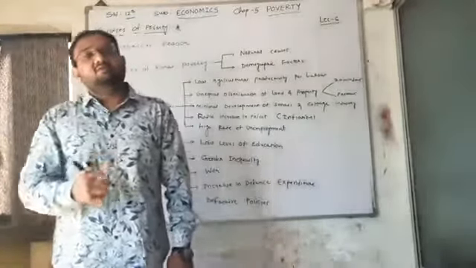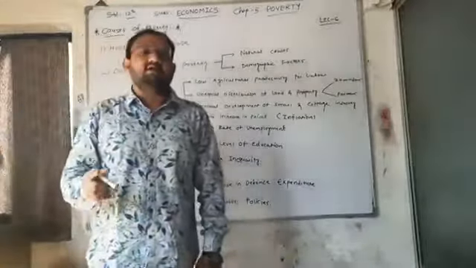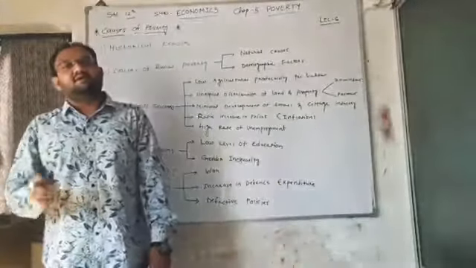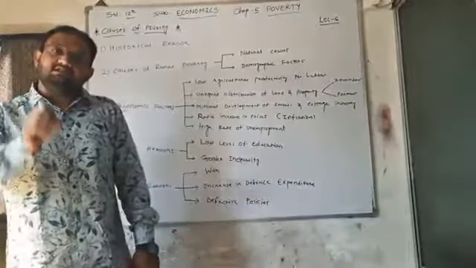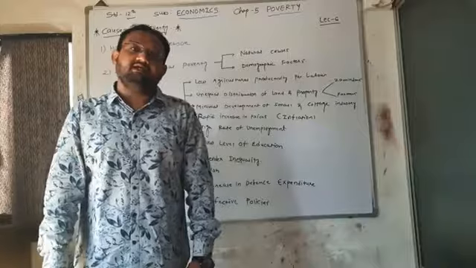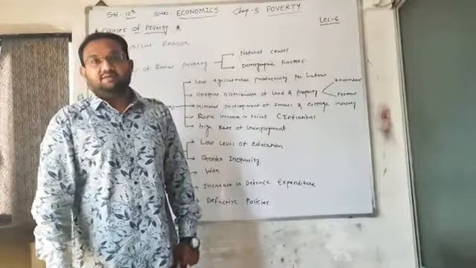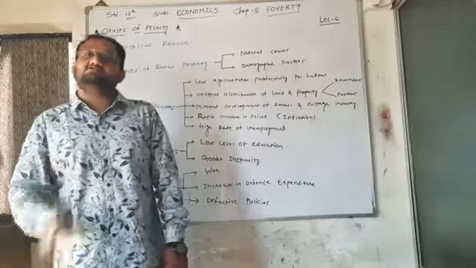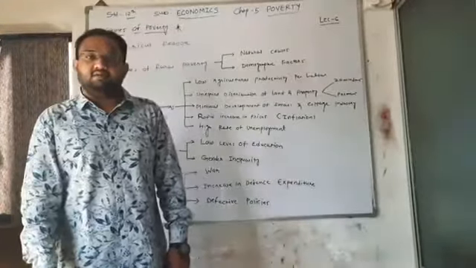If we remove 2 or 3 persons from the same work, the productivity remains as it is. That is called disguised unemployment. It means if we remove some persons from that particular work, there is no change in productivity.